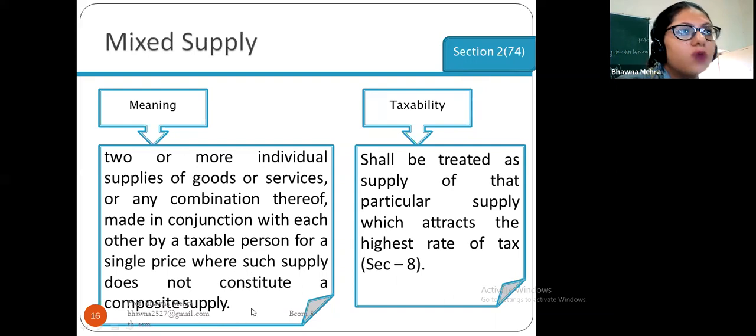The taxability shall be treated as the supply of that particular supply which attracts the highest rate of tax under section 8.